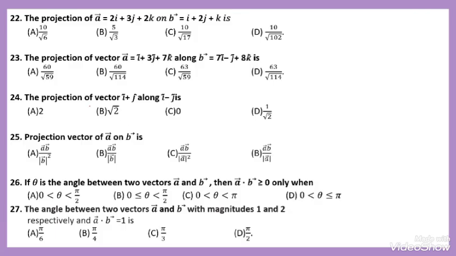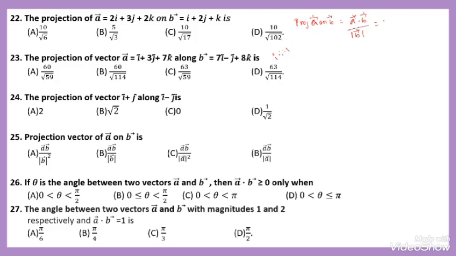Here, the projection of vector A on B is vector A dot vector B divided by the magnitude of B, because it depends on the B vector. That's why I will take the magnitude of vector B. So I will take directly the dot product, that is i dot i equals 1.